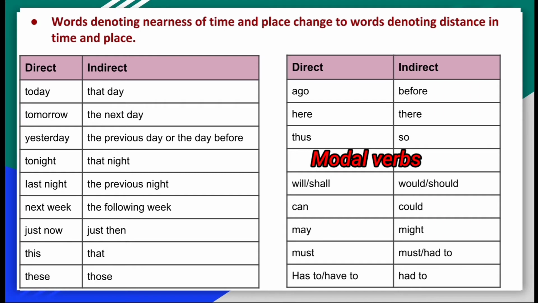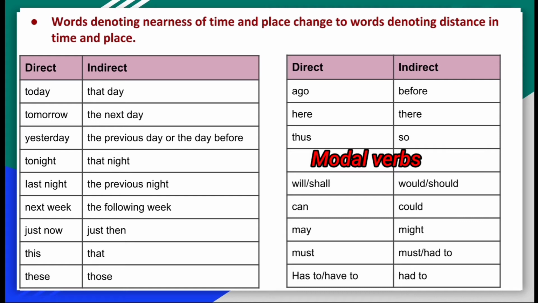Words denoting nearness of time and place change to words denoting distance in time and place. Today turns into that day. Tomorrow turns into the next day. Yesterday into the previous day or the day before. Tonight into that night. Last night to the previous night. Next week, the following week. Just now, just then. This turns into that. These turns into those. Ago turns into before, here turns into there, thus turns into so.